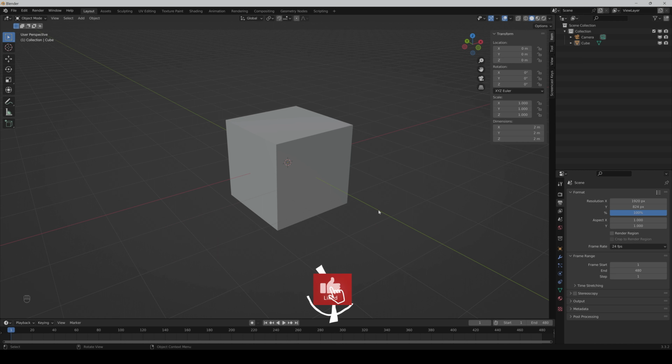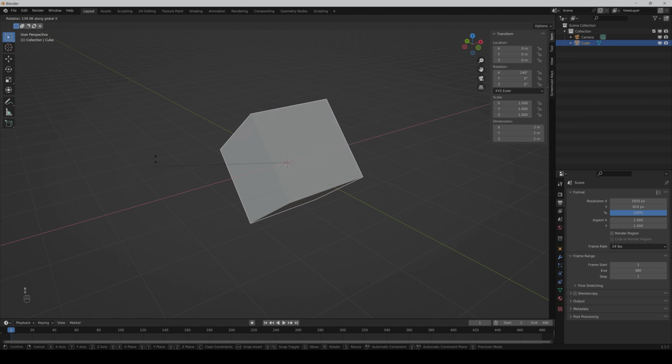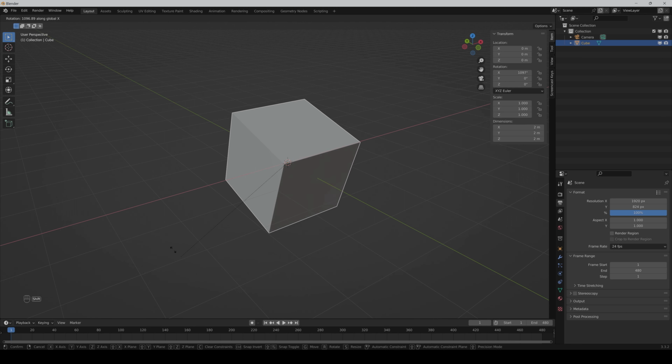Here with a cube, we want to rotate exactly 10 degrees. Now we can just select it, press R, then X for example, to rotate it on the X-axis, and then Ctrl to rotate it in 5-degree steps. And another cool thing we could do is hold Shift instead of Ctrl, and now we can make some fine-tuning.